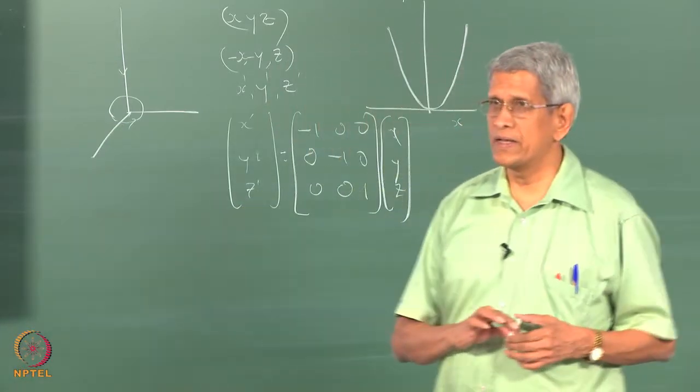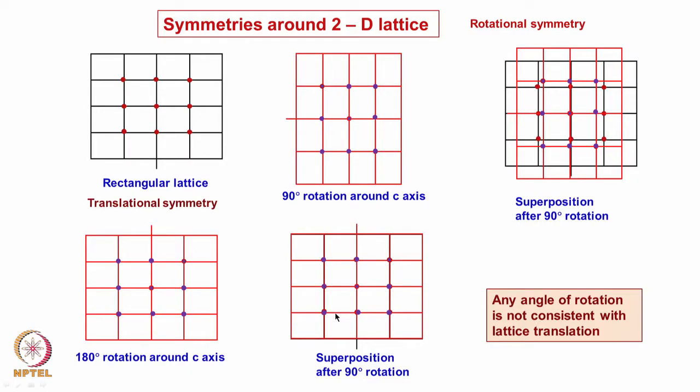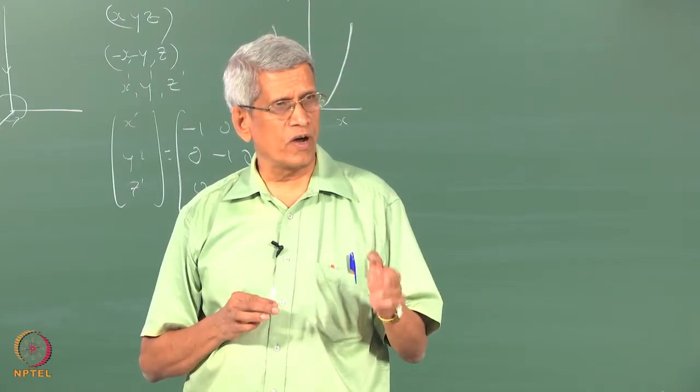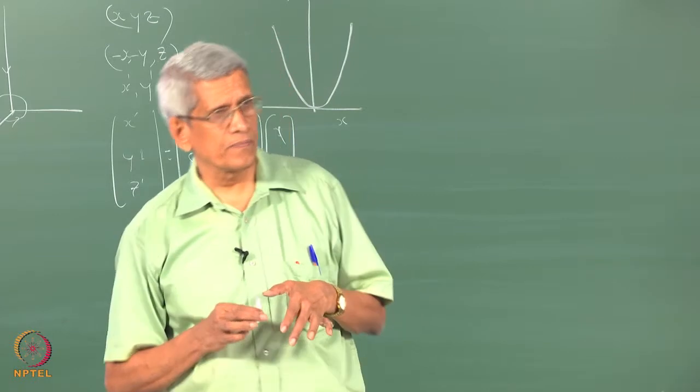That means that in crystal structures, not every angle of rotation gives rise to rotational symmetry; any angle of rotation is not satisfied for periodic lattices.